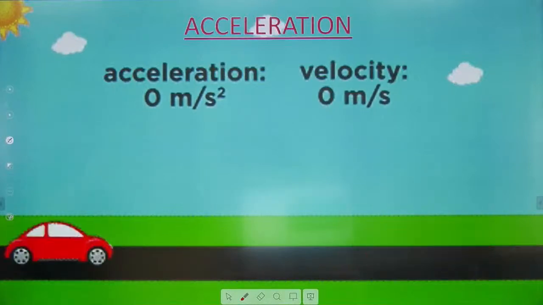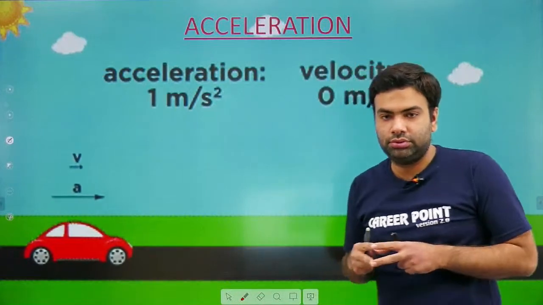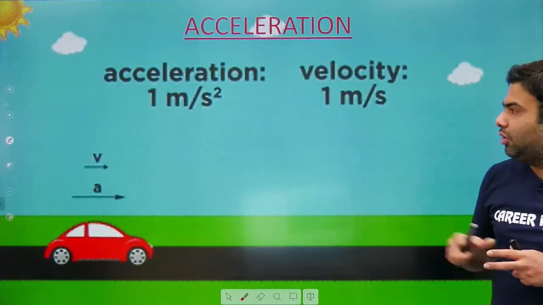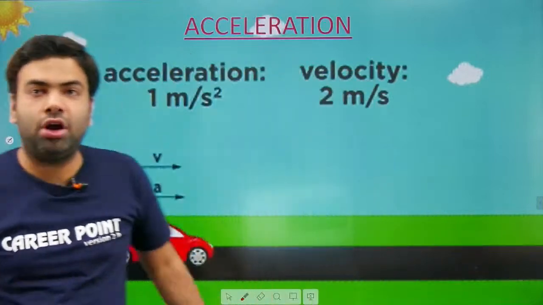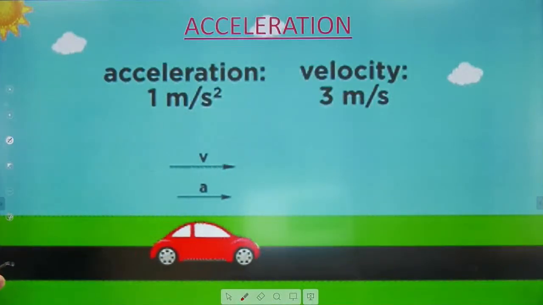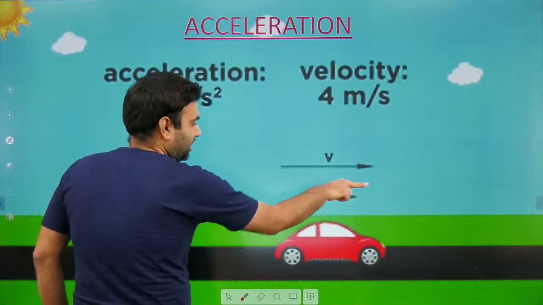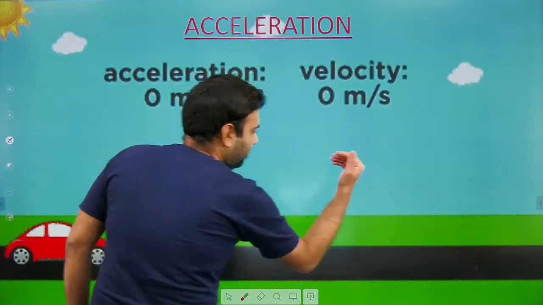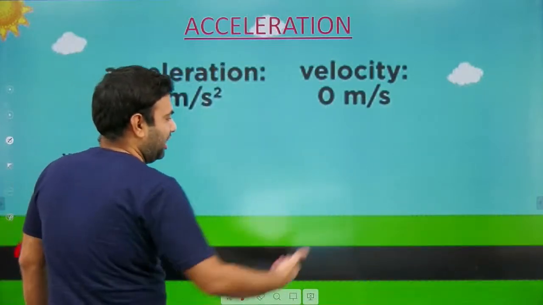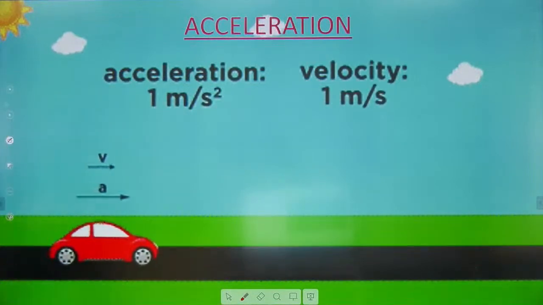Now, velocity increases in the direction of acceleration. See, because it was initially moving along x, its acceleration direction is here, so velocity is increasing in this direction. Now after applying brakes, the acceleration becomes negative, that means it changes its direction, so the velocity decreases in that case.